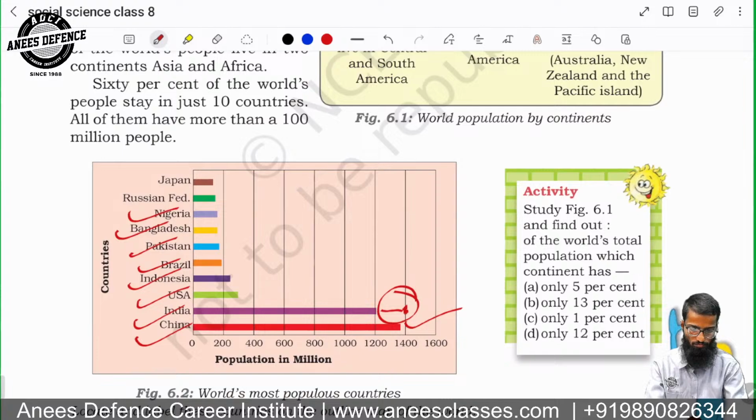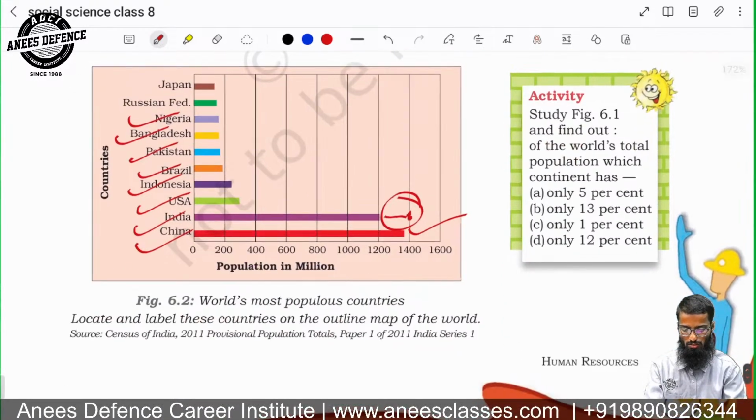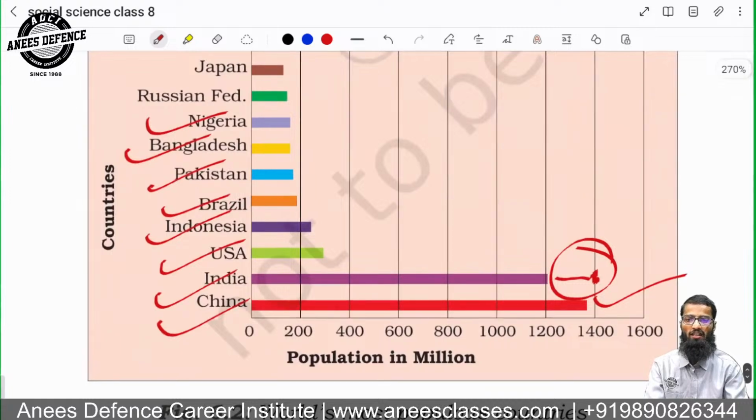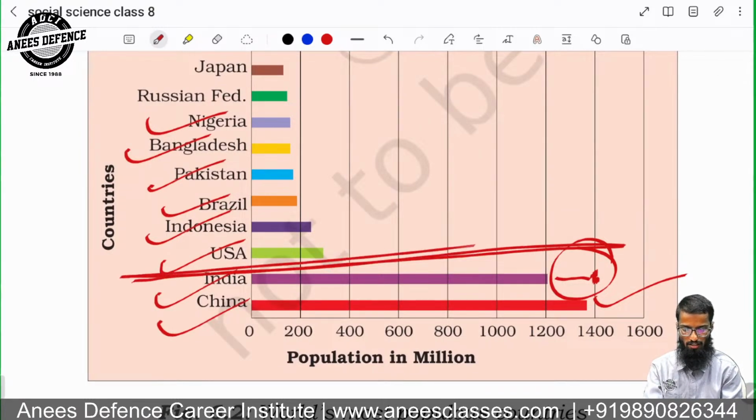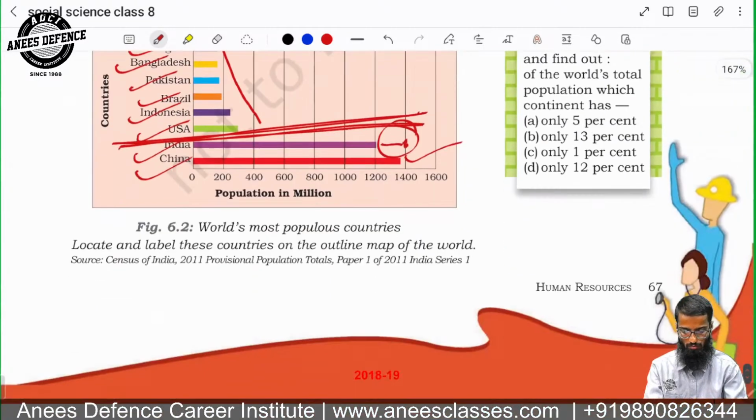Okay, remember this. This diagram is important. If you look at this diagram, you can see these two countries are way ahead of the others. This is the normal graph, and if you look at this, you are almost double the rest of the world.